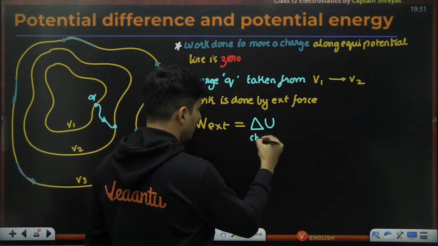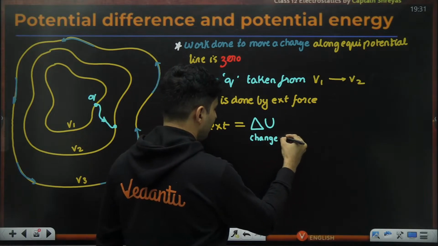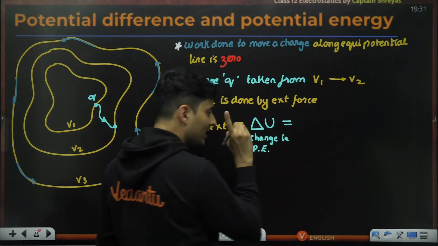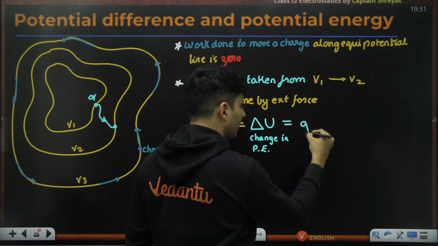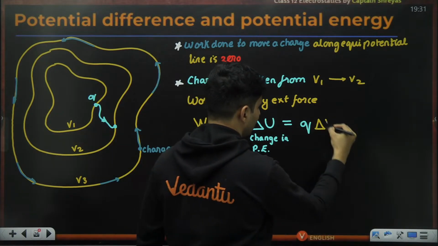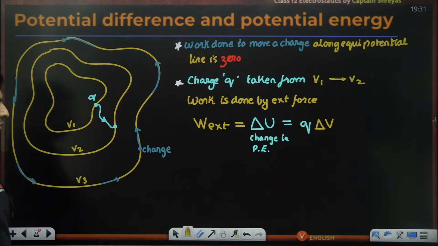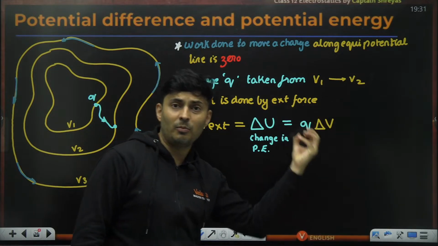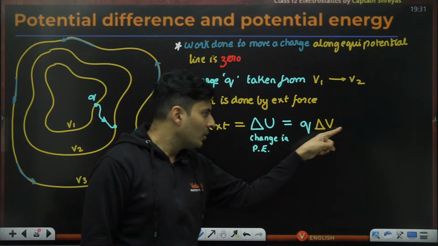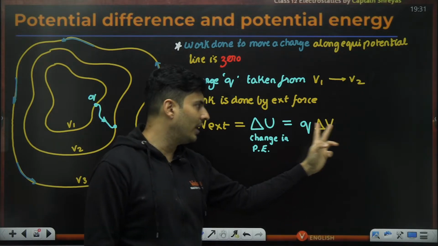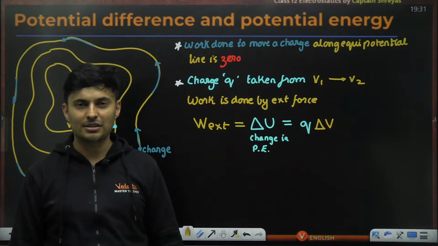The change in potential energy is nothing but charge multiplied by the voltage difference. Why so? Because voltage was always work per charge. So if you multiply by charge, charge and charge cancels, you will get work done, which is the energy change.